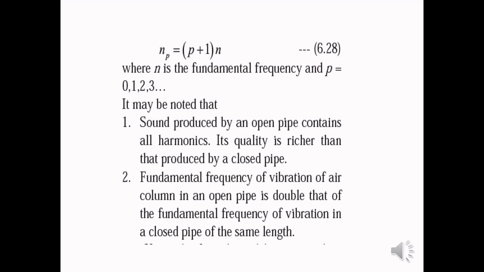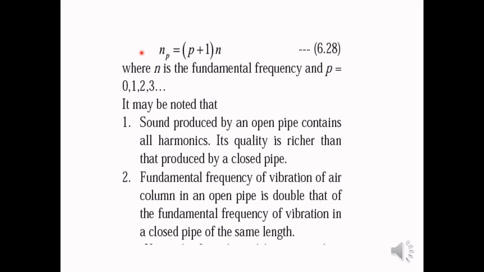So in case of a pipe which is open at both the ends, we have seen that all harmonics are present: first, second, third, fourth and so on. So odd as well as even harmonics are present. The frequency of the first overtone is twice N. The frequency of the second overtone is 3 times N. The frequency of the third overtone is 4 times N and so on.